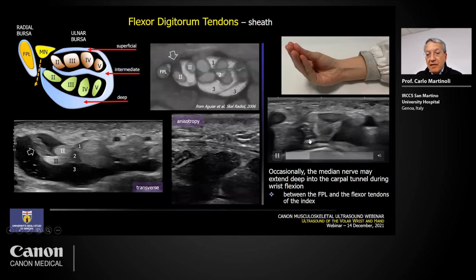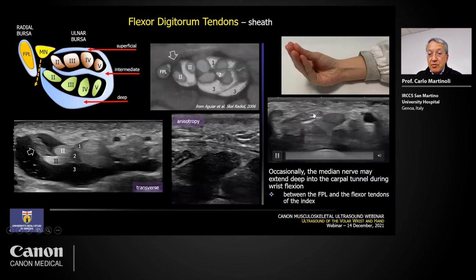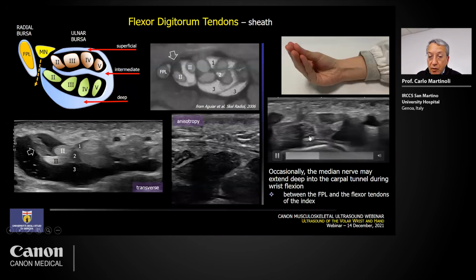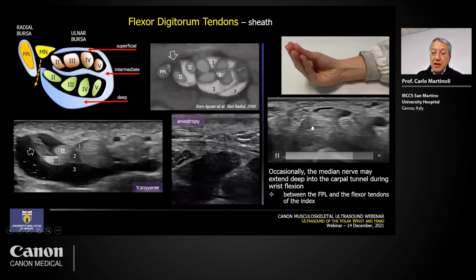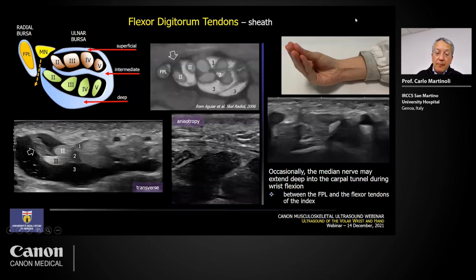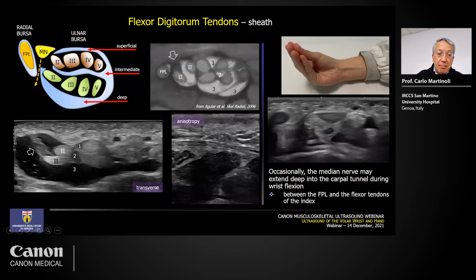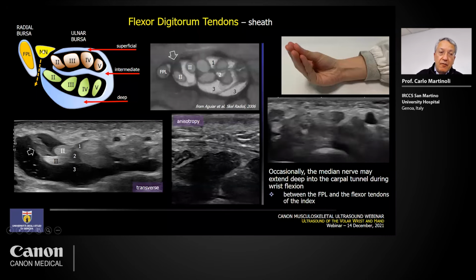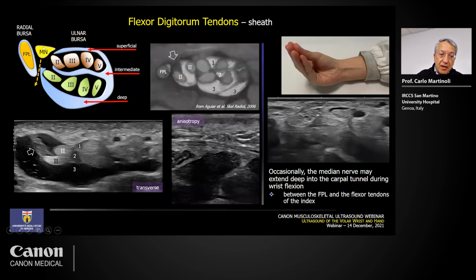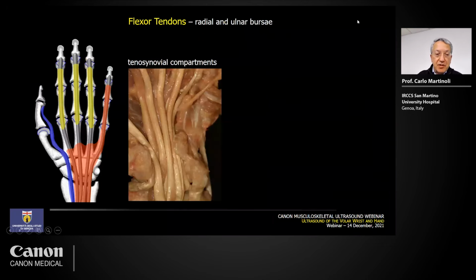You can see the median nerve passing from a superficial position down and enfolding in between the tendons of the index and the tendons of the flexor pollicis longus. This is because there is a passage here for the median nerve. The median nerve may migrate deeply in the tunnel during this kind of position.